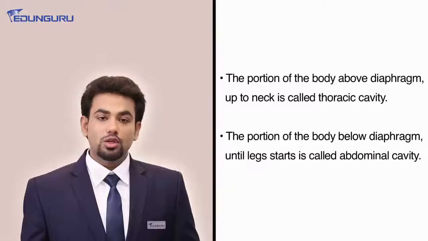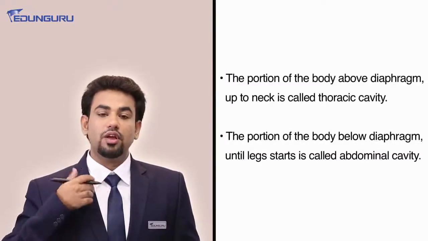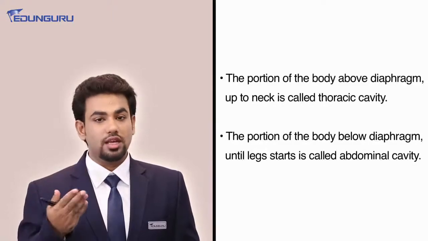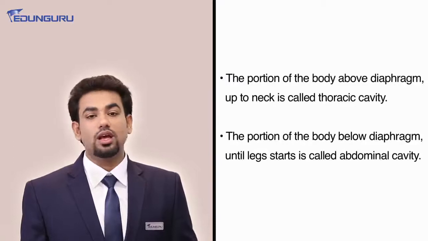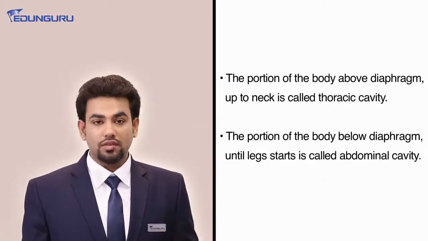So if you start touching this area, this is the area wherein you have your sternum, and as soon as the sternum ends, that's the area where you will see the muscular separation of the diaphragm. So the portion of the body above the diaphragm until here is the thoracic cavity. Below the diaphragm until your legs start is known as the abdominal cavity.